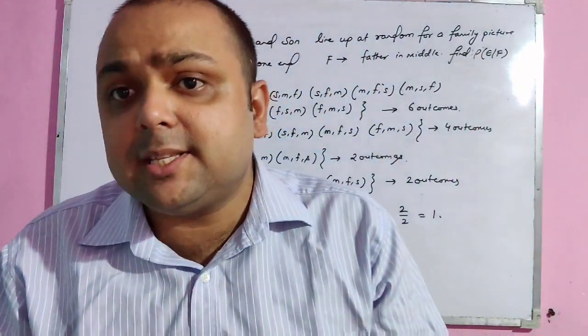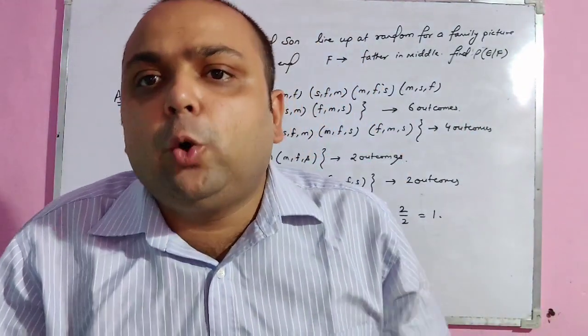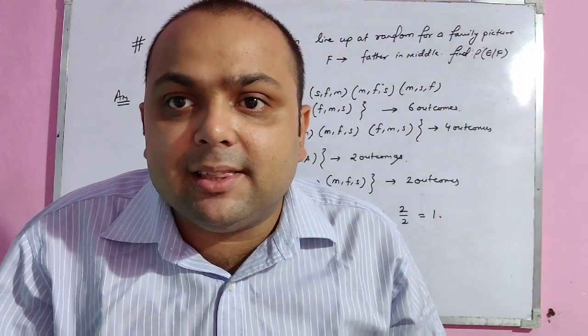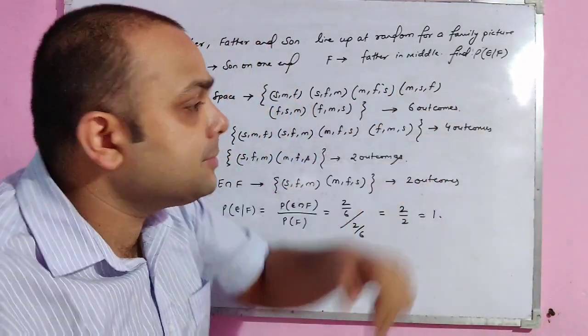Suppose you have any 3 numbers. How many numbers can you make? It is 3 factorial, which you already studied in class 11. That is 6. So the total possible outcomes is 6.